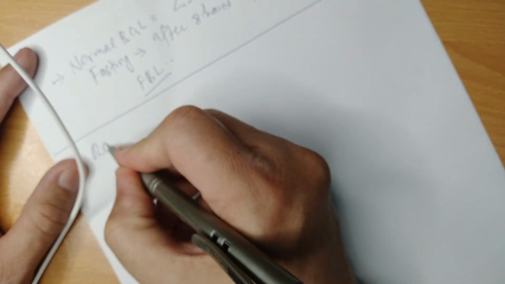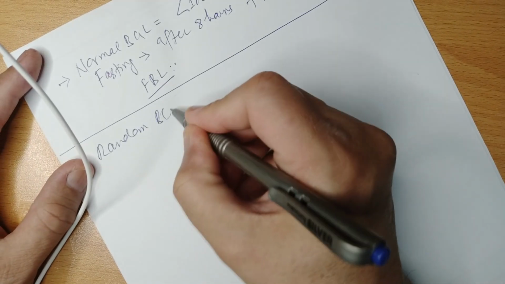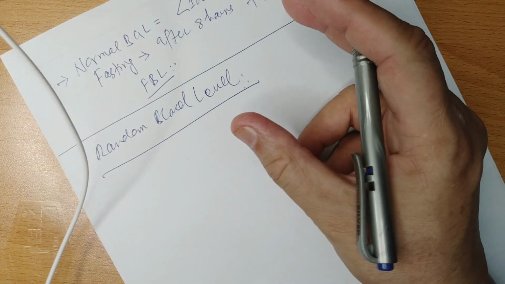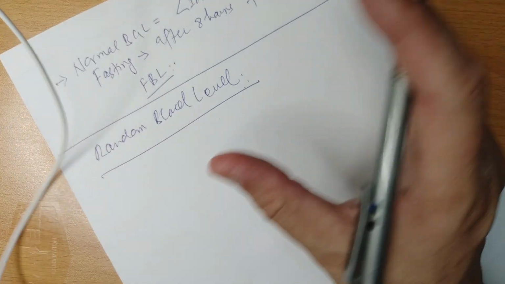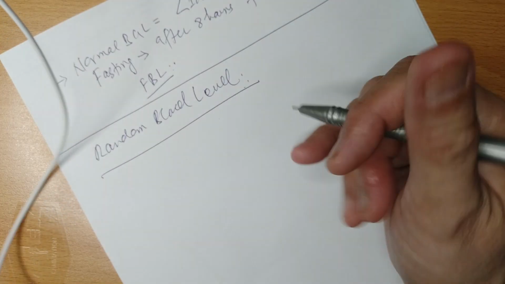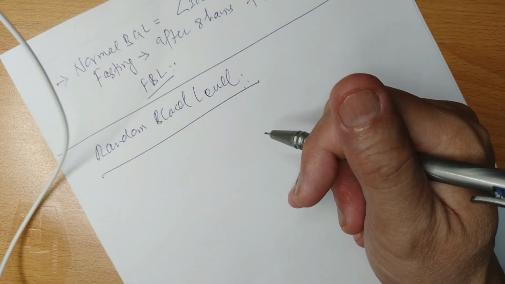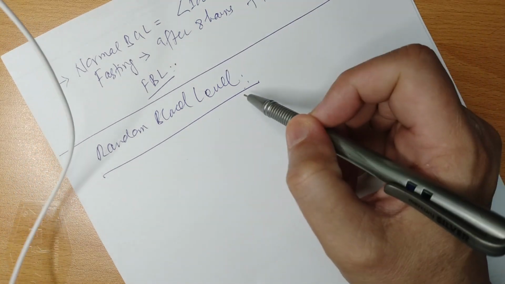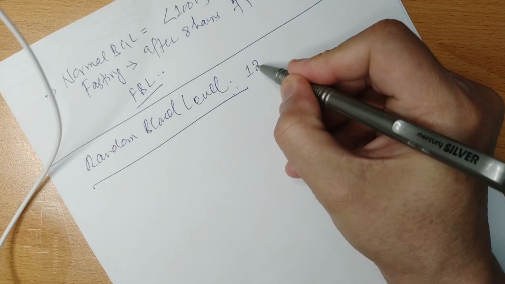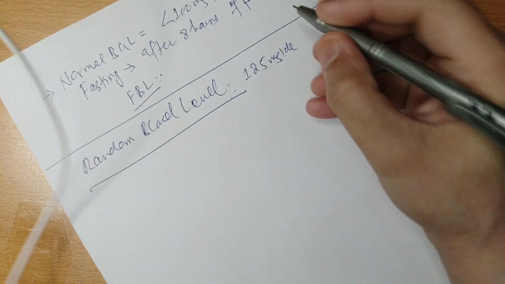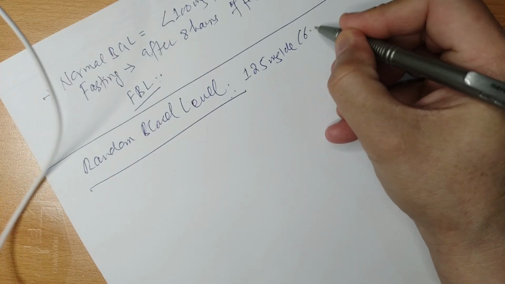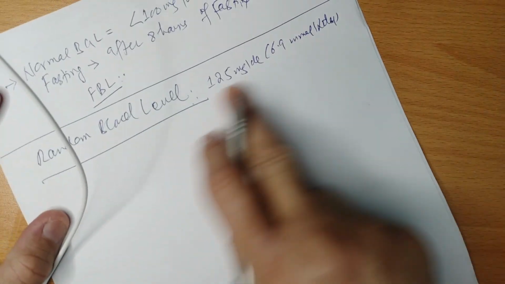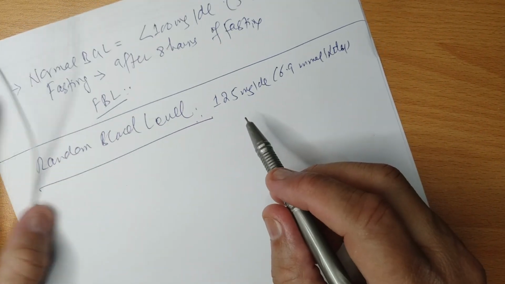Random blood glucose level is a level of blood glucose which is not in the fasting state but after taking meals. So average normal blood glucose level is less than 100 in fasting state, but in random state, when the patient has taken the meal, it is 125 milligrams per deciliter or 6.9 millimoles per liter. This is the random blood glucose level, that is when the patient has taken the meals.